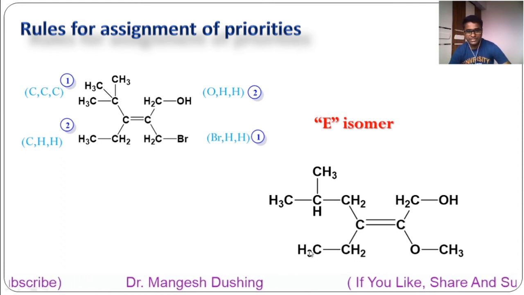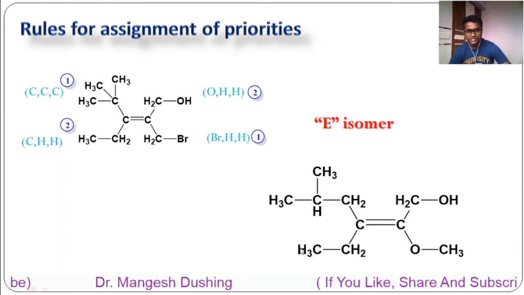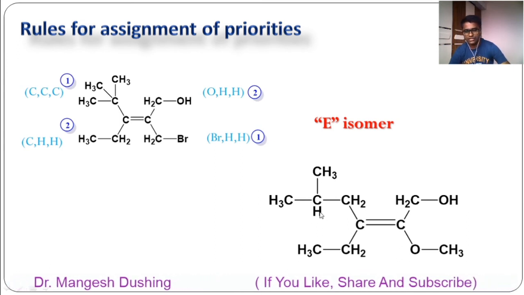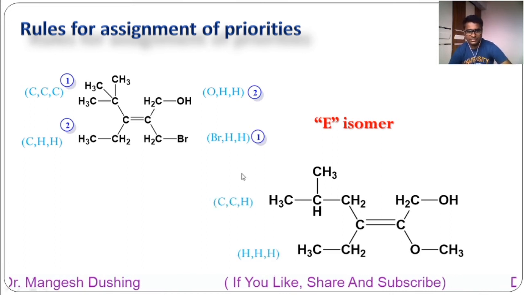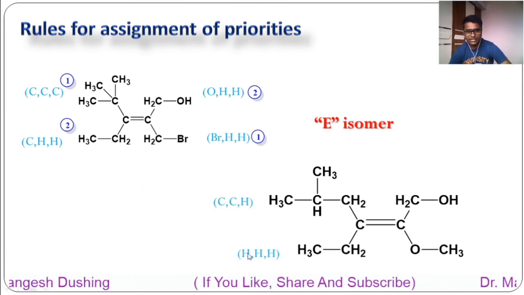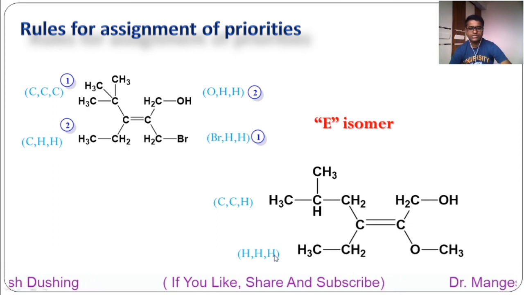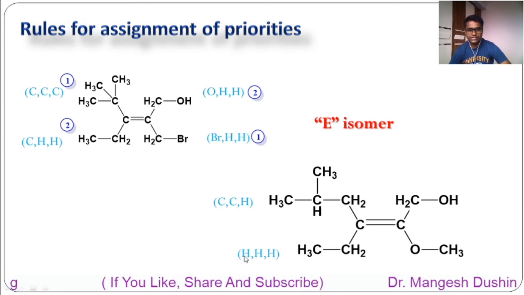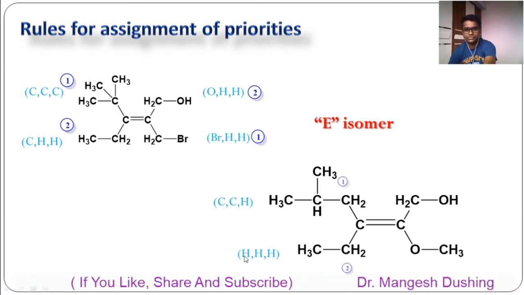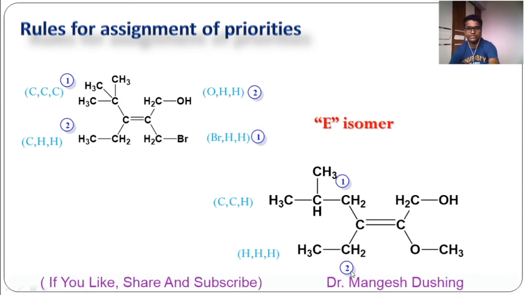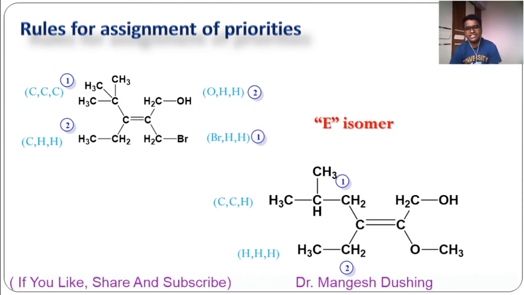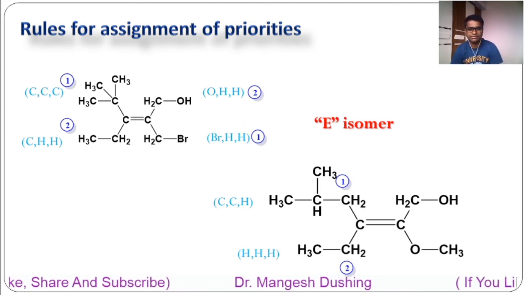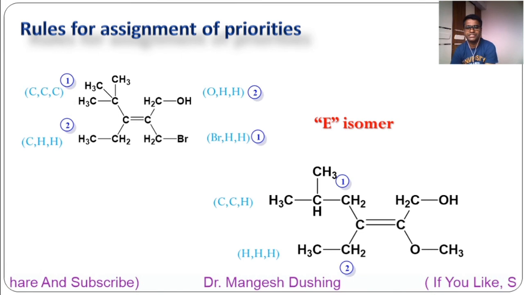Then go for the next 3 atoms. So the next 3 atoms, here to this carbon only 3 hydrogens, while here carbon, carbon and hydrogen. See here, carbon, carbon and hydrogen. Hydrogen, hydrogen, hydrogen. So first atom carbon, first atom hydrogen, carbon atomic number is higher, so first priority to this group and second priority to this group. So this next atom rule is very simple. You just have to find out the next atoms until you get a different group of atoms.